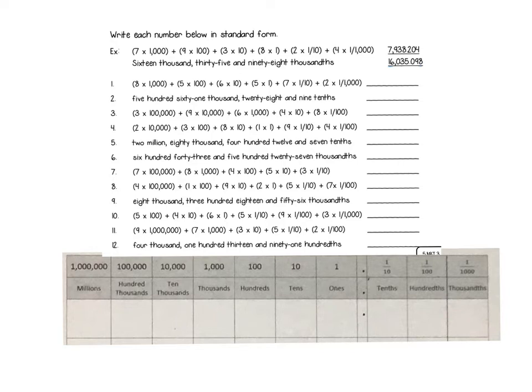You guys are pretty good with word form, so if you don't need to use the place value chart, you don't have to use it. But I personally like to use it when I'm stuck, so I'm going to use it here. So we have number 2. It says 561,028 and 9/10. All right. I see that "and," so the first thing I'm going to do is go ahead and write in my decimal.